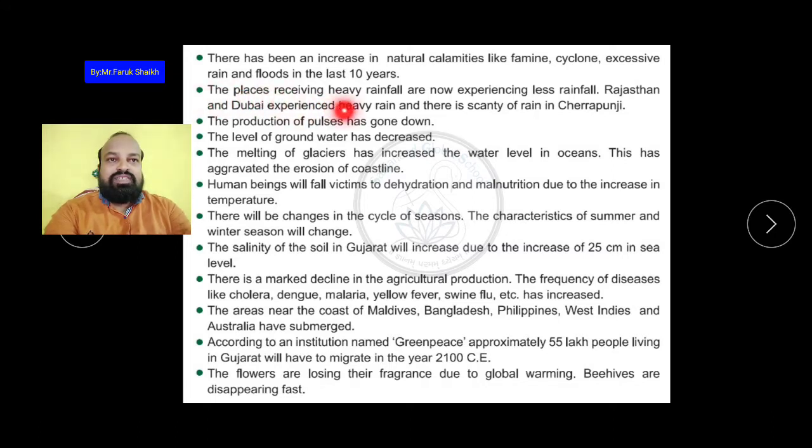The places receiving heavy rainfall are now experiencing less rainfall. Rajasthan and Dubai experience heavy rain, and there is scarcity of rain in Cherrapunji. What is the change? The places which received heavy rainfall now experience less rainfall. Cherrapunji in Meghalaya, where the world's highest rain falls, now has a great scarcity of water. Scarcity of rain, very little rain is happening.